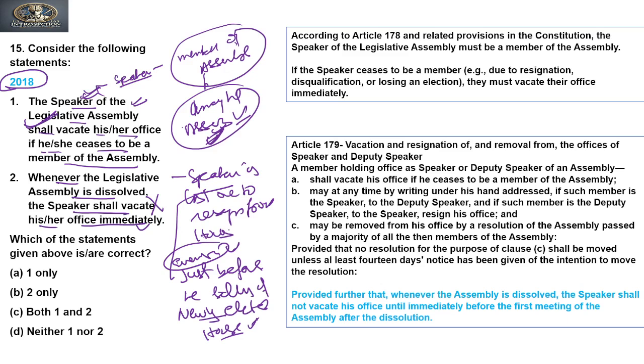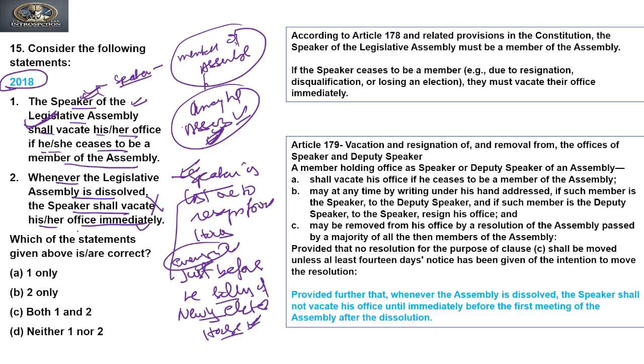Suppose the House is dissolved, and the elections, counting and everything have been decided, and the House is going to start from the next day. So on that evening is the last day of the Speaker. The Speaker will resign from his office just before the first sitting of the newly elected House.